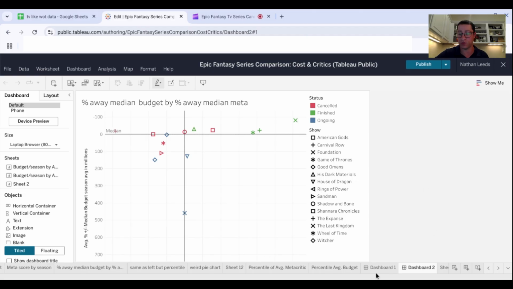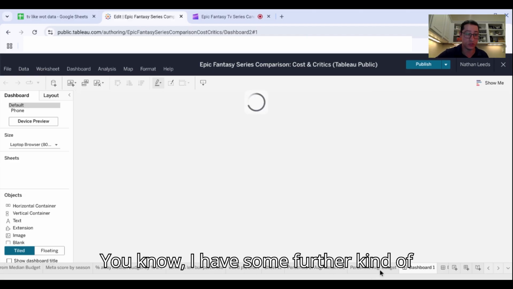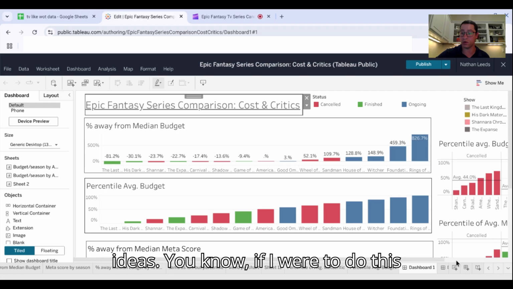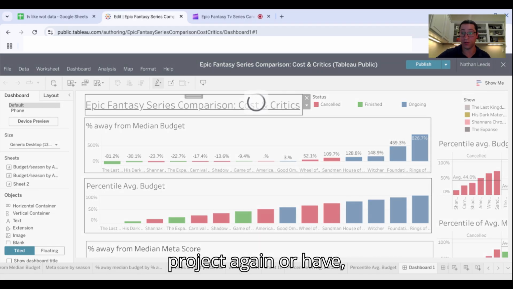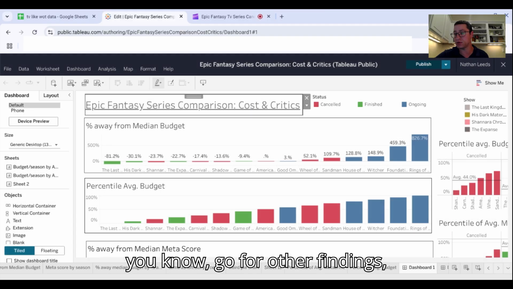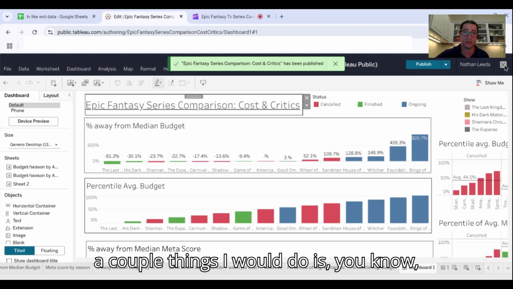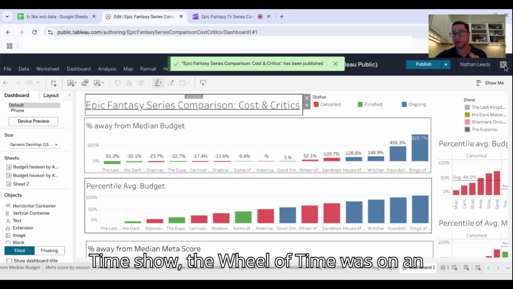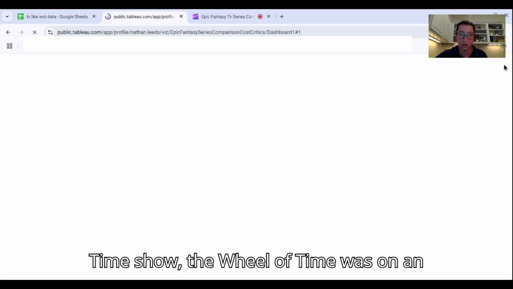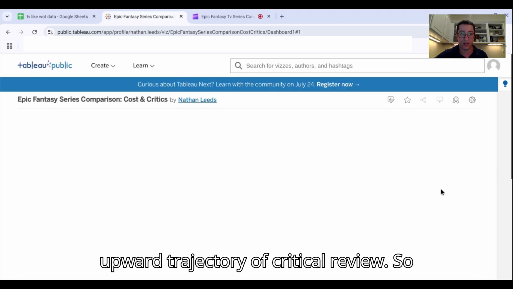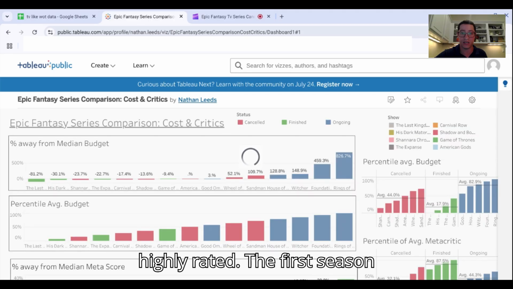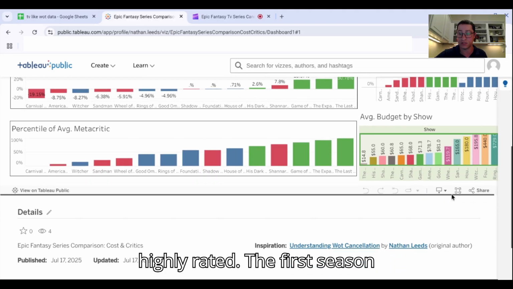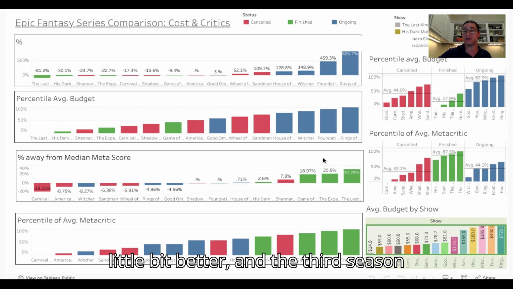I have some further ideas if I were to do this project again, or go for other findings. A couple of things I would do, especially with regard to the Wheel of Time show: it was on an upward trajectory of critical review. The first two seasons were not that highly rated. The first season was the lowest, the second season a little bit better, and the third season was by far the highest in critical review.